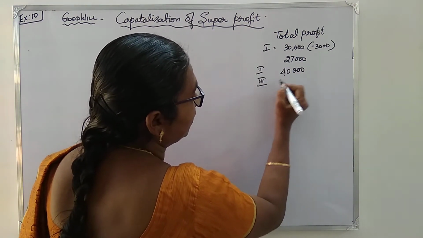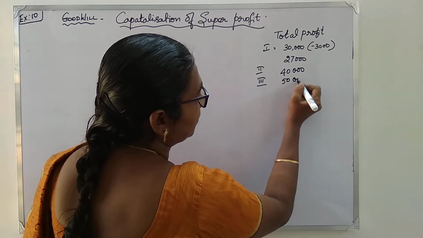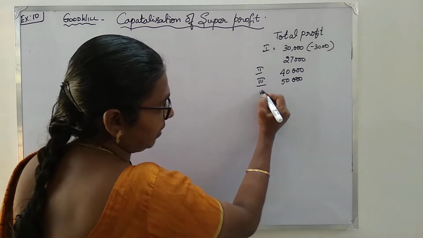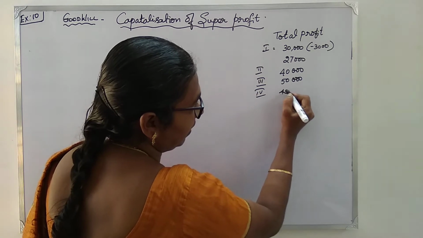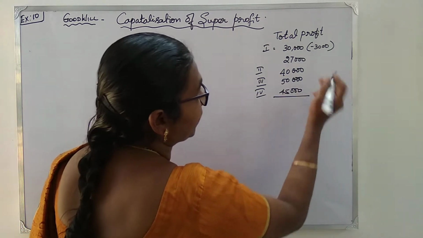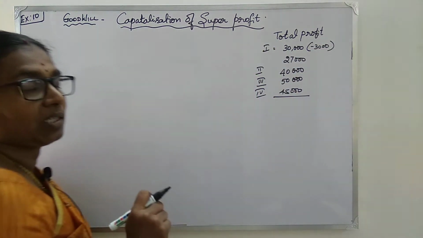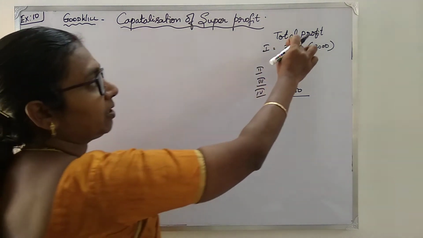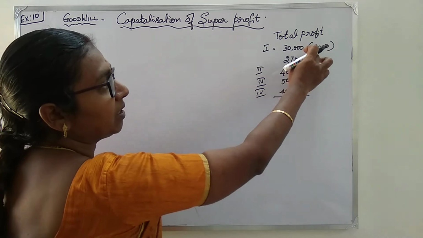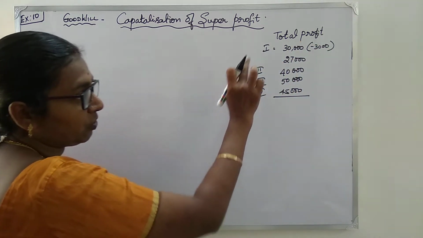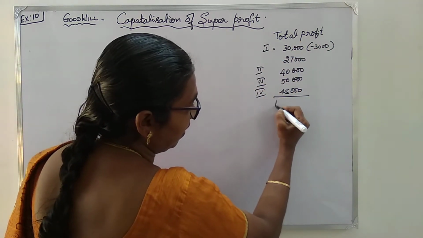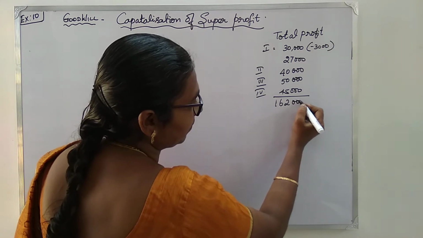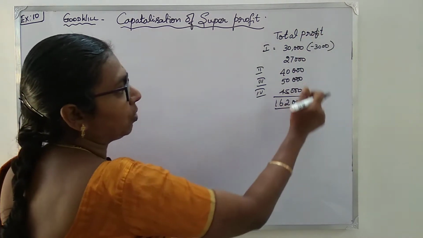Third year 50,000 and fourth year it is going to be 45,000. Okay, so why we subtract this 3,000 is because it is an income which is non-recurring. அந்த வருஷத்துக்கு மட்டும் தான் வந்திருக்கு, அதனால நம்ம இந்த 3,000 வந்து மைனஸ் பண்ணிடணும். So the total comes to rupees 1,62,000. Okay, so this is the total profit.